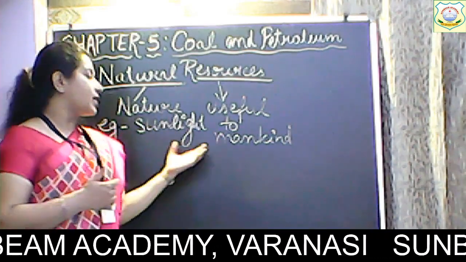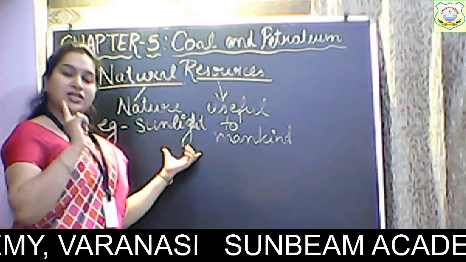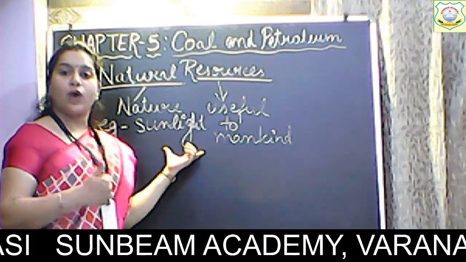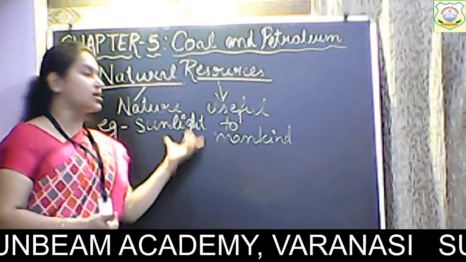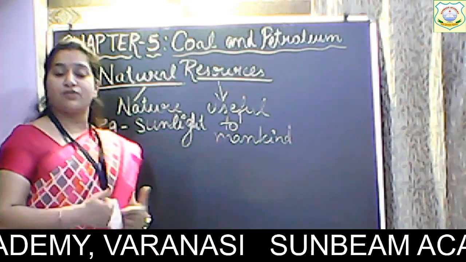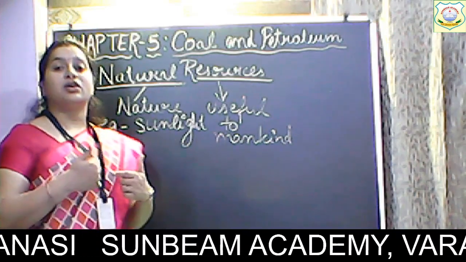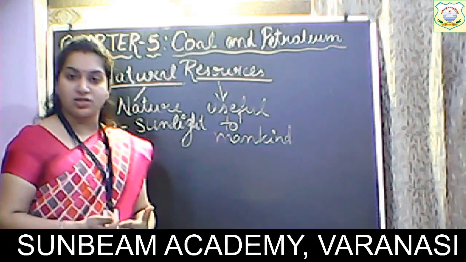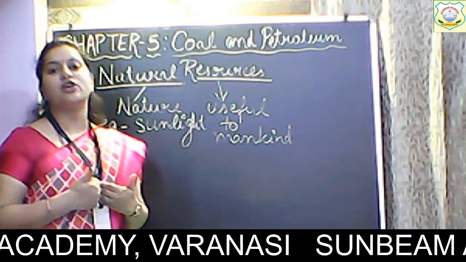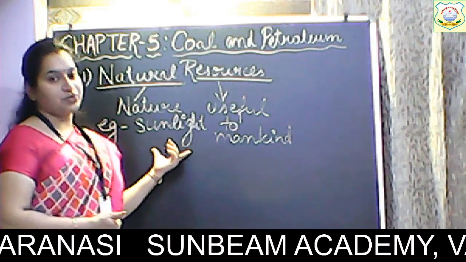Alright, so why sunlight is acting as a natural resource? First, because it is naturally occurring. Second, it is very useful for us. How it is useful for us? Because with the help of sunlight, plant performs the process of photosynthesis, and by the process of photosynthesis, the plant releases oxygen and we inhale oxygen, and you know that we cannot survive without oxygen. So sunlight is a natural resource.